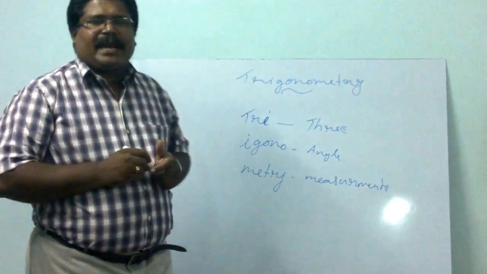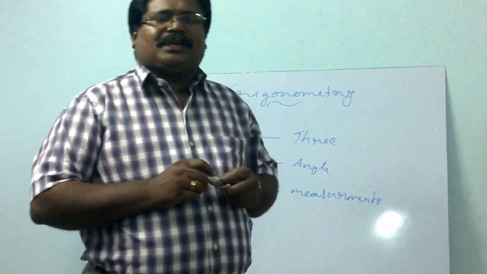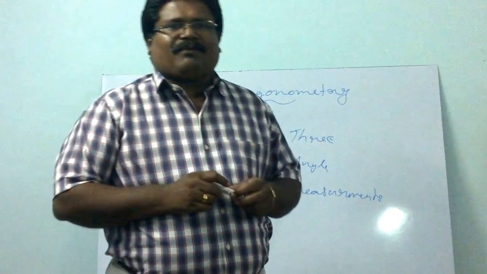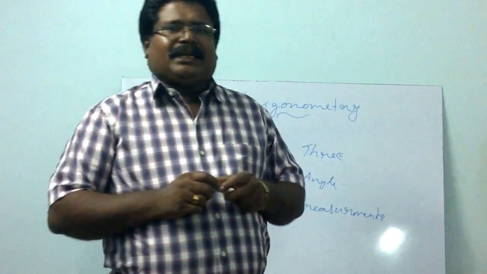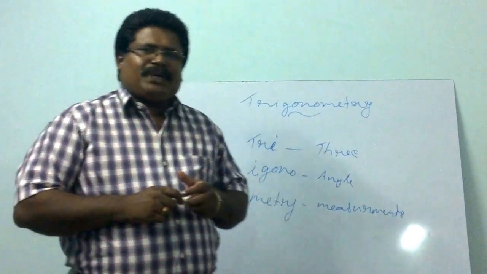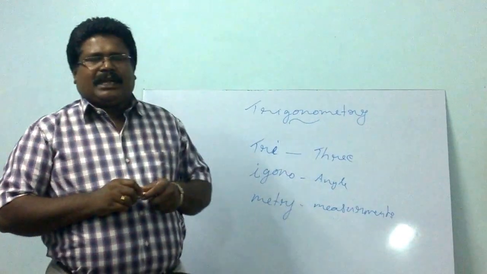Trigonometry means triangle measurement. Triangle measurement means what? What geometrical figure is coming? Triangle.